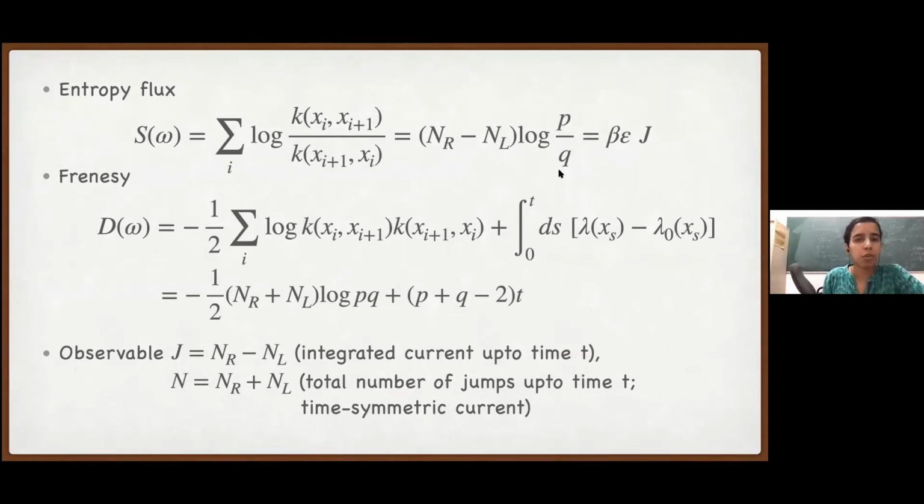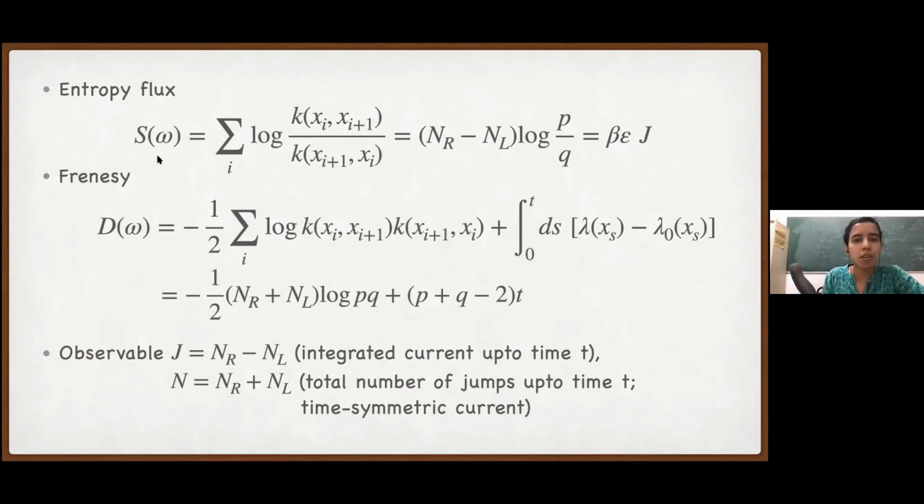For all jumps to the left, this gives a contribution q over p. So we have a term minus nl log p over q, which is nothing but beta epsilon times j. J is how I define it: nr minus nl, the net displacement of the particle. That is my j, which is time antisymmetric, of course. And p over q, we knew, is exponential beta epsilon, and this is where we stand.